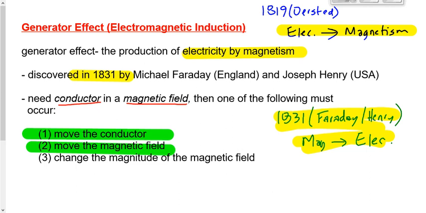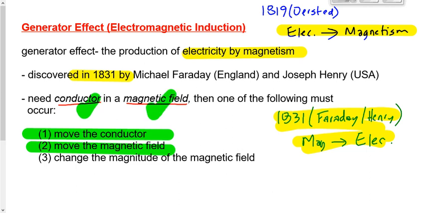Hydroelectric power, which they use a lot of in Ontario, works the same way, except it's water falling, which turns a turbine. A turbine is a bunch of magnets. Magnets moving relative to these wires off to the side generates a current in the wire. Even nuclear power, which they have in Ontario and New Brunswick, and lots of places in the United States and the rest of the world. Even nuclear power, splitting the atom generates a ton of heat. That heat boils water, creates steam, rises, turns a turbine. What does a turbine consist of? Magnets. Now you get magnets moving relative to a wire, which generates an electric current in the wire. You've got a wire, you've got a magnetic field.